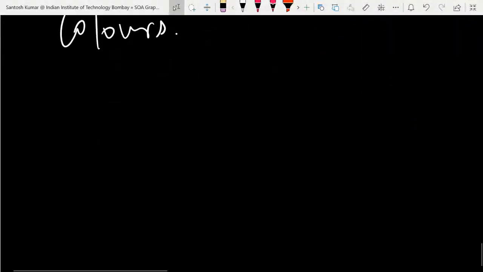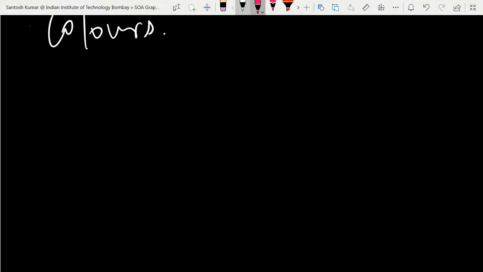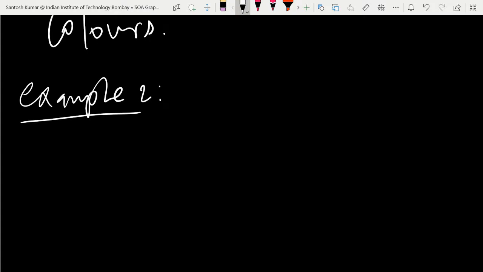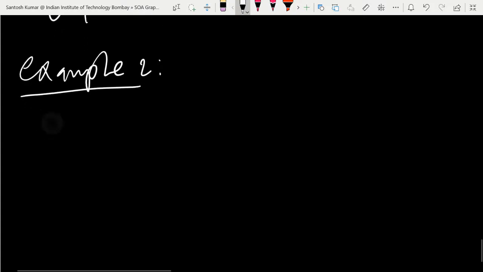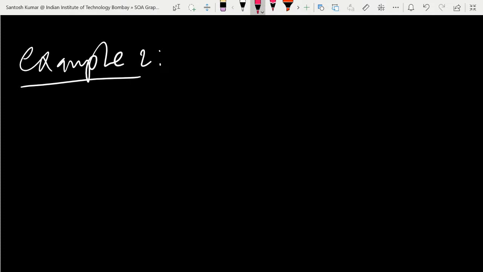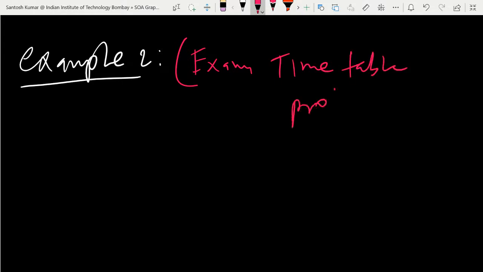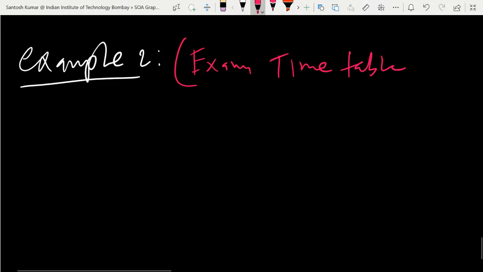Yeah. So let me write one problem related to that. Let me call it example two. The first was the committees, but we have not given the data, so that was the overview of the type of problems. Let me write the question here. The name of this problem is the exam timetable problem, or class scheduling problem, right? Timetable problem.